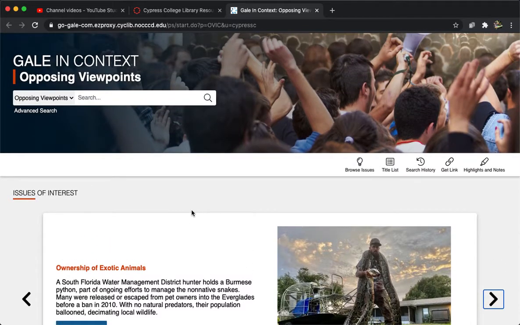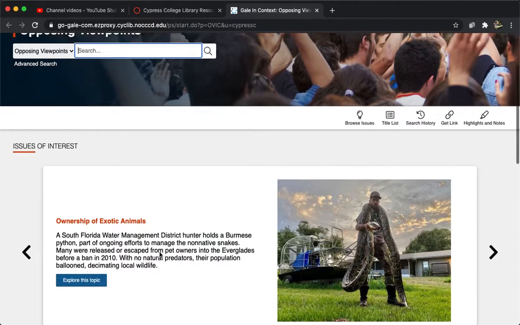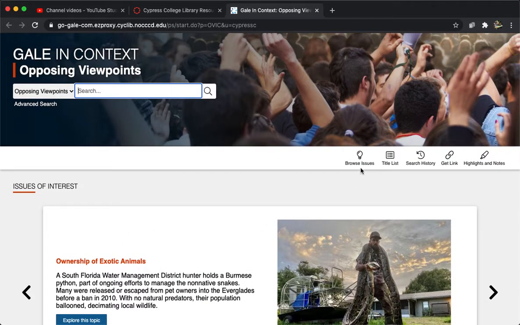But what I'm going to suggest, rather than typing a key term into the search field and rather than just looking at the hot topics, is to go to this feature where it says Browse Issues. So there's a little light bulb, and underneath that it says Browse Issues. So let's go and click on that so we can browse around.